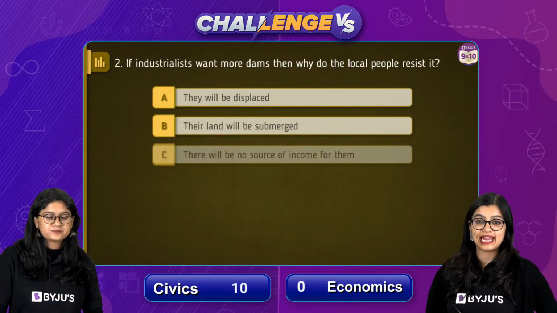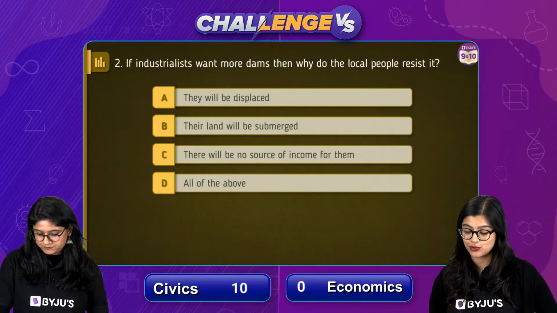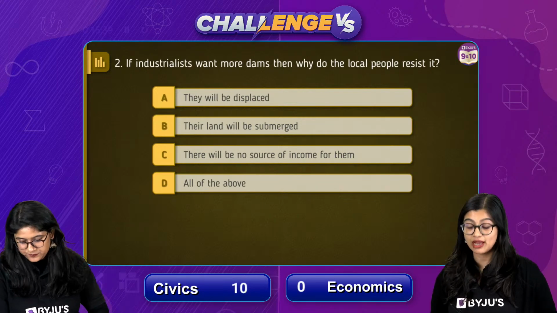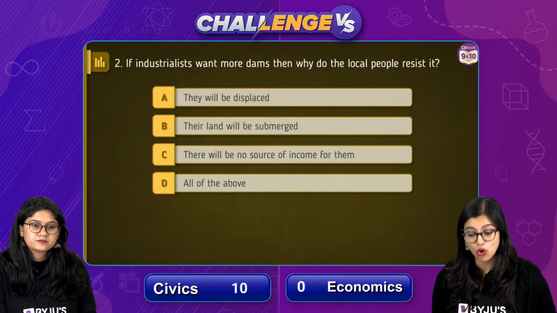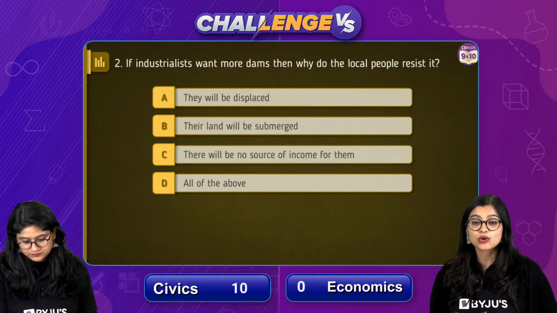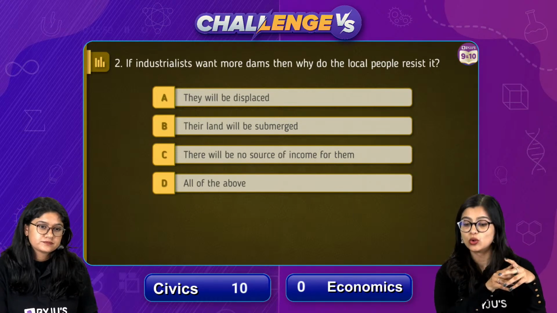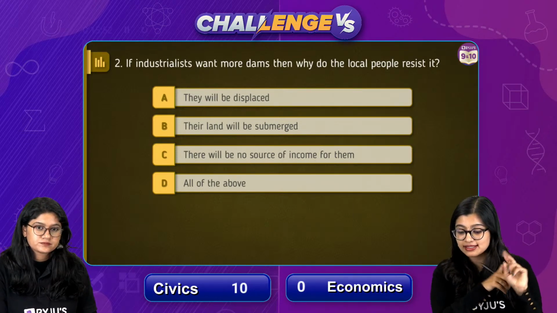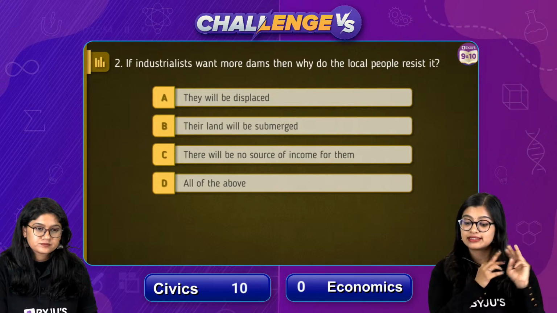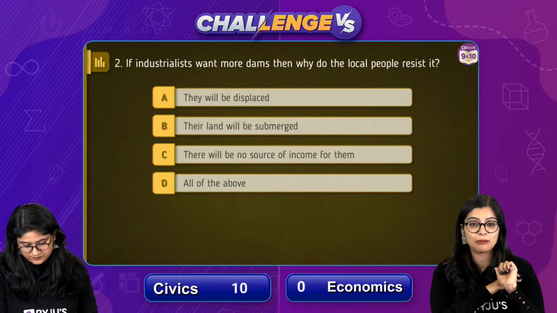Moving on to the next question, right? This is a question from economics, and we'll have the polls very soon. If industrialists want more dams, then why do local people resist it? What is the reason behind the conflict of goals? A, that they will be displaced, B, their land will be submerged, C, there will be no source of income for them, or D, all of the above?